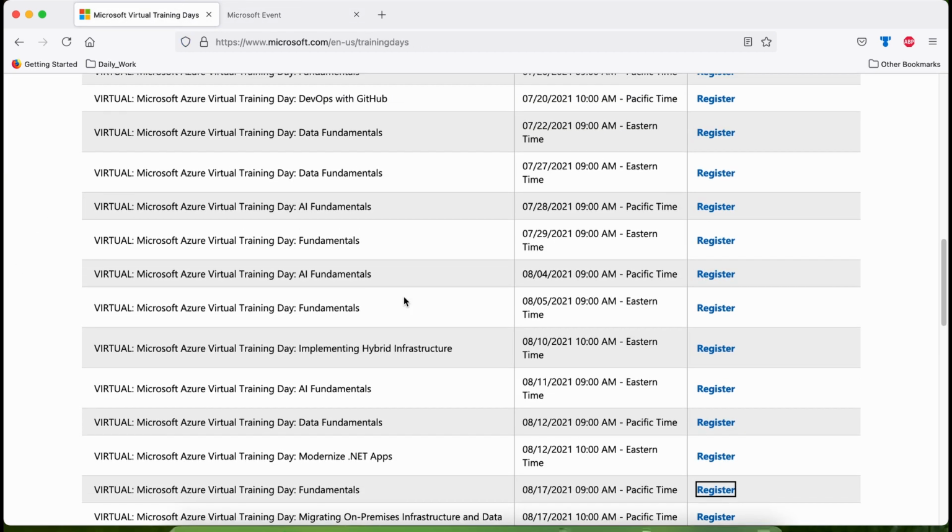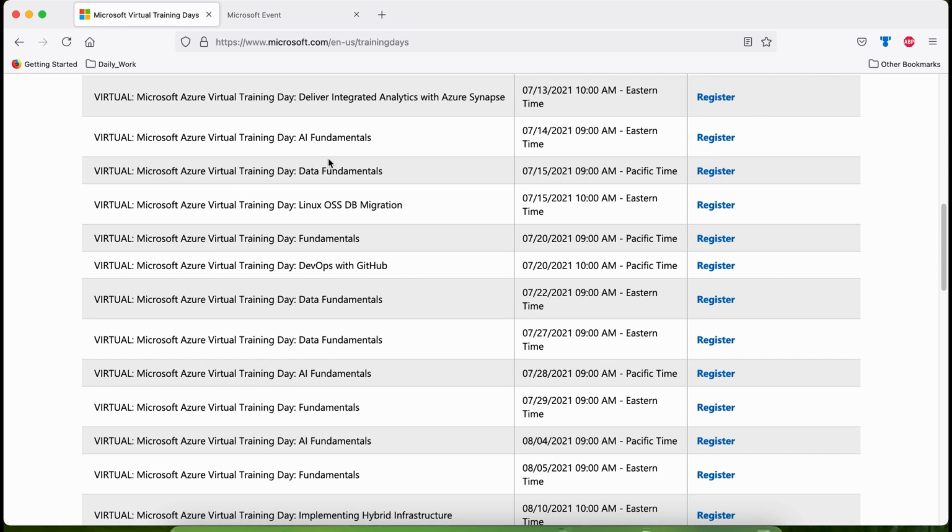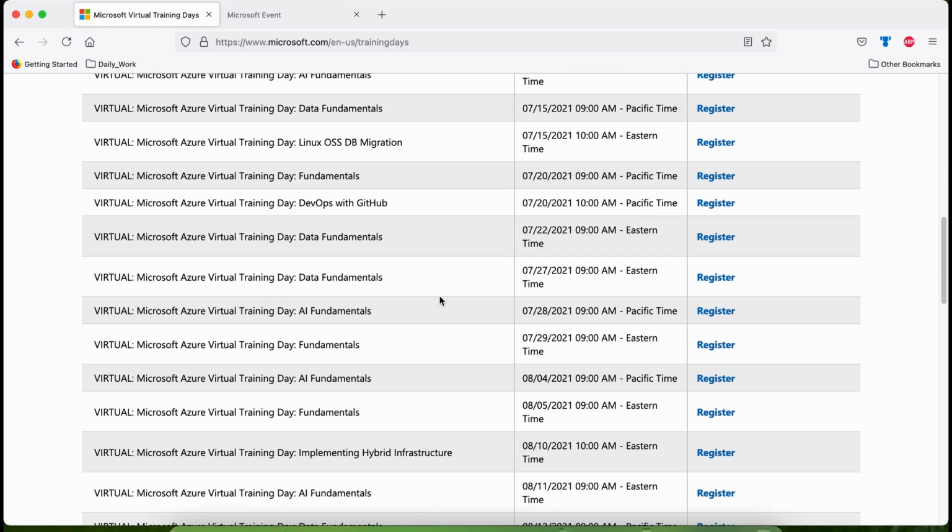Now let's see how we can register for AZ 900 or Microsoft Azure Fundamental. As you see, there are multiple entries for data fundamental. Here also on July 22, then you will find another training slot available on July 29. So you have to check which slot is available, as many people are taking this advantage. You might see that some slots are totally booked. I would like to request you, please do not waste your time and register as early as possible.